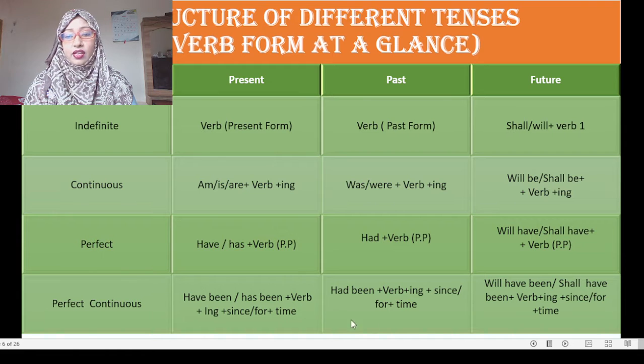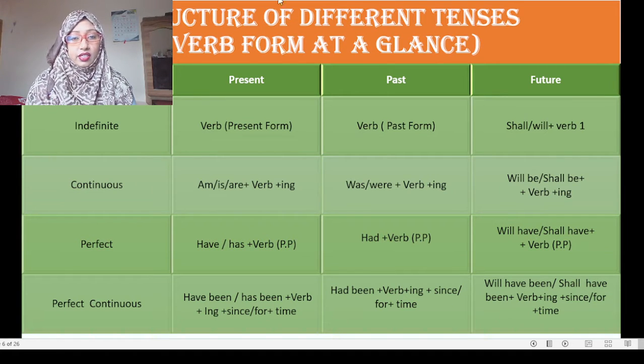So this structure, the main verb plus extension, will be the same, but the auxiliary verb will be different in different tenses. Okay, but you'll have to remember that the subject has a singular form and a plural form, as well as the verbs also have singular and plural forms.